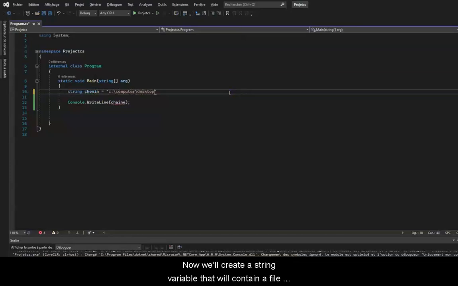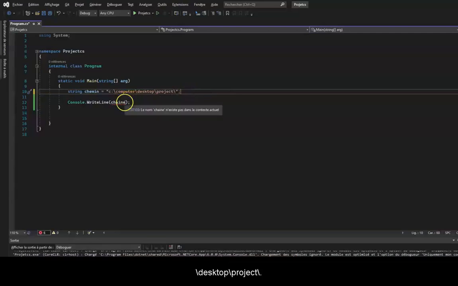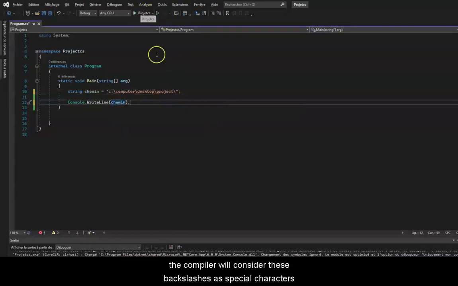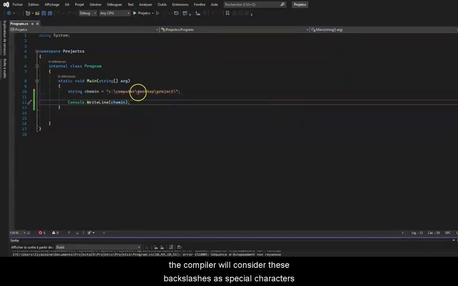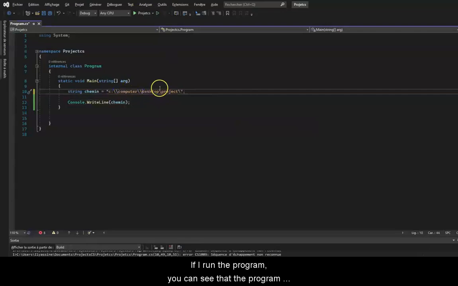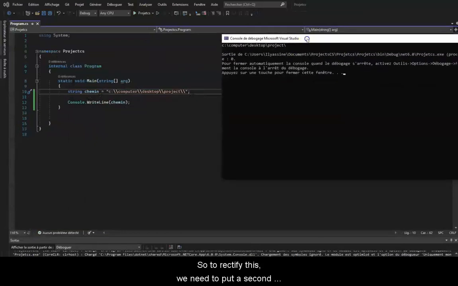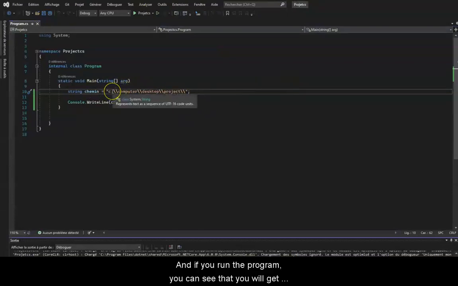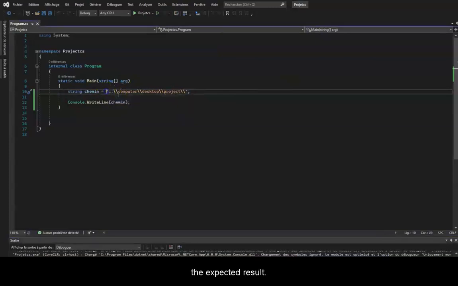Now we'll create a string variable that will contain a file path, for example, c:\computer\desktop\project\. Well, we will not get the expected result because when we run the program, the compiler will consider these backslashes as special characters, and we will not be able to do what we want. If I run the program, you can see that the program displays something unusual. So to rectify this, we need to put a second backslash before the backslash to indicate that here we would like to display a backslash in the output window. And if you run the program, you can see that you will get the expected result.